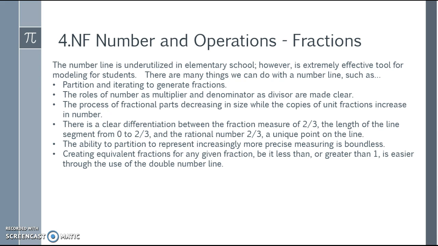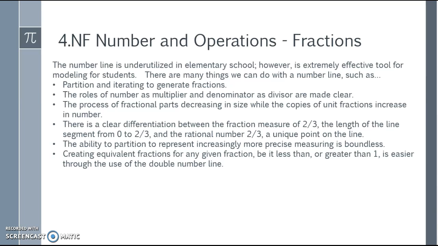The number line is certainly underutilized in elementary school, however, is extremely effective for modeling for students. There are many things that we can do with the number line, such as partition and iterating to generate fractions. The roles of number as a multiplier and denominator as a divisor are certainly made clear.